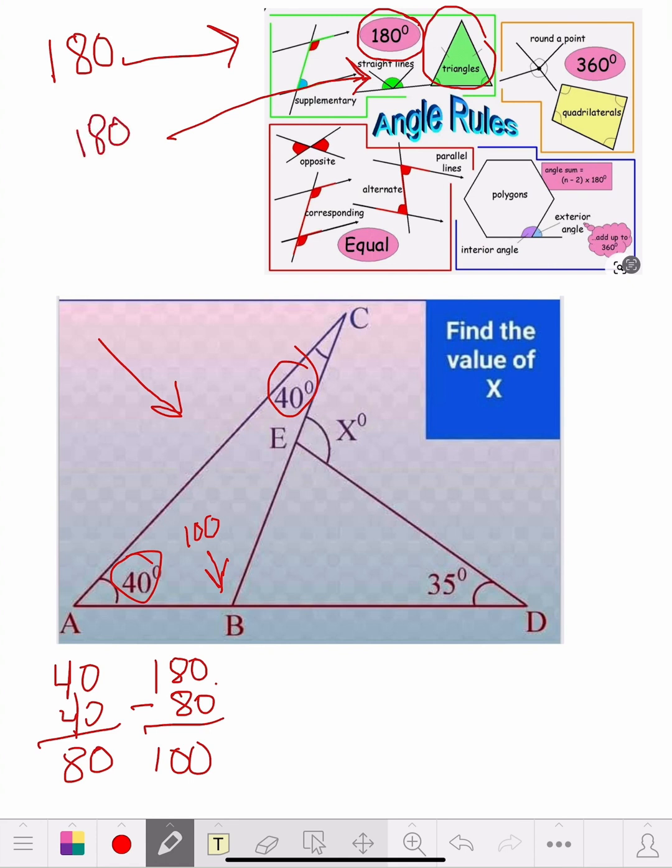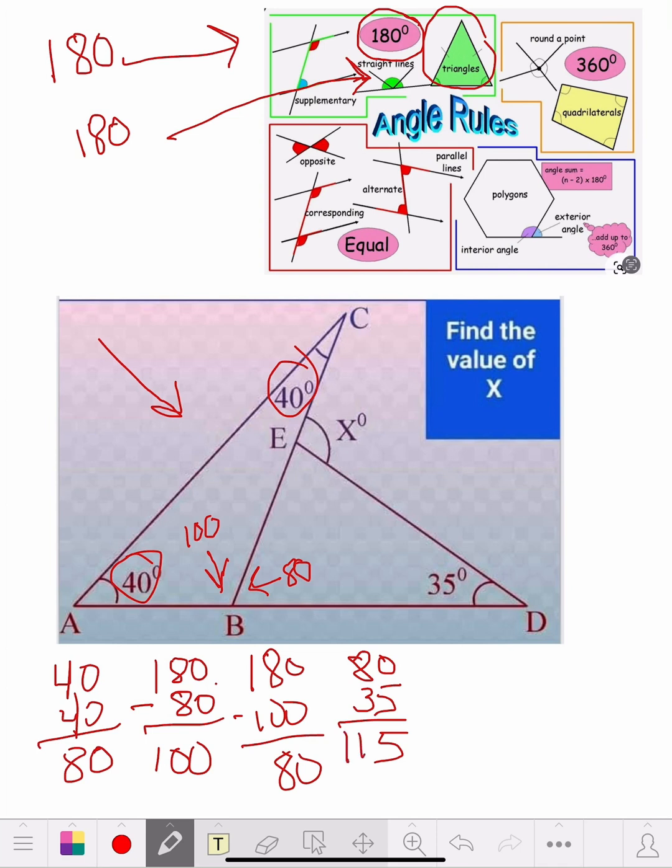What do we got here? We got a straight line. So if that's 100, this is 80, because 180 minus 100 is 80. So that's going to be 80 degrees right there. So now, what do we got? In this triangle, we got an 80 and we got a 35. So let's add them, an 80 and a 35. We got 115.